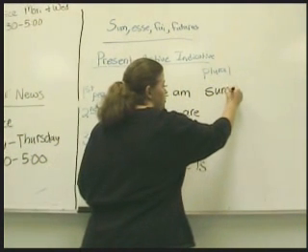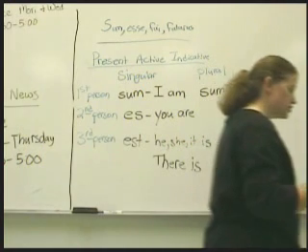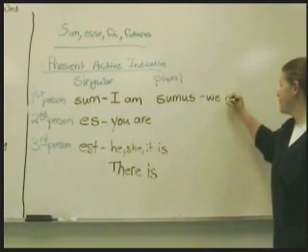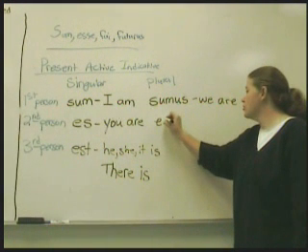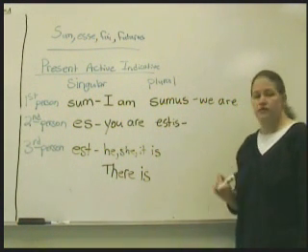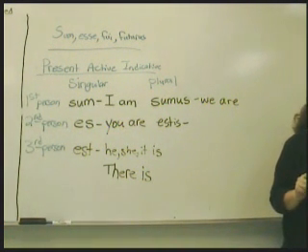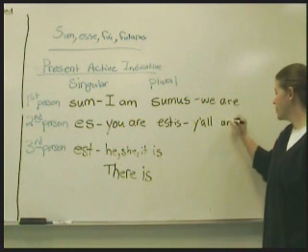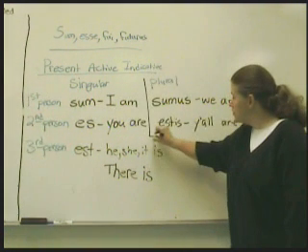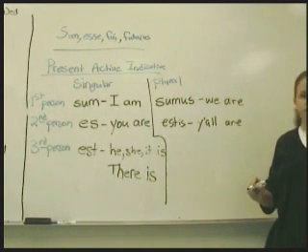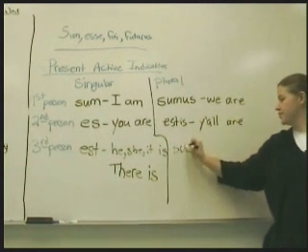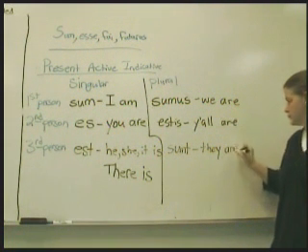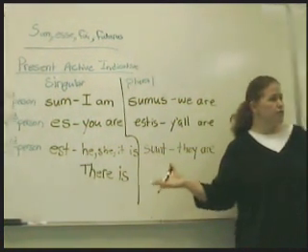The first person plural is sumus. And what would sumus mean? We are. The second person plural is estis. You plural, y'all are, or you plural are. I'll just put y'all are. And the third person plural, sunt. They are. Okay, so those are the forms of sum in the present.